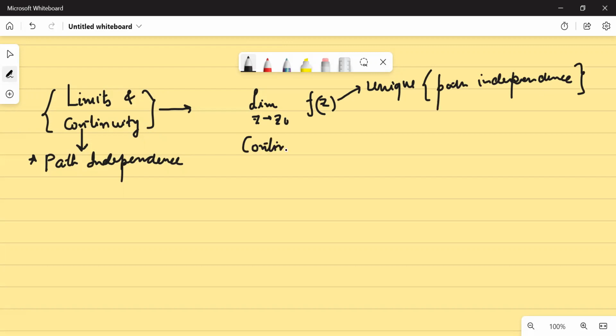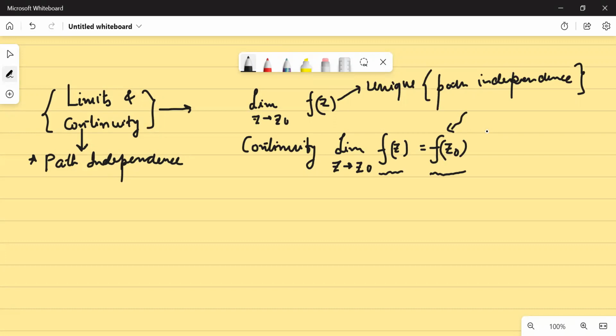it also means that your limit should exist and the limiting value should be equal to the value of the function at that point. In order to say that a function is continuous at a point z naught, the function must be defined at that particular point z naught, because if it is not defined at z equal to z naught, then the function would cease to be continuous.